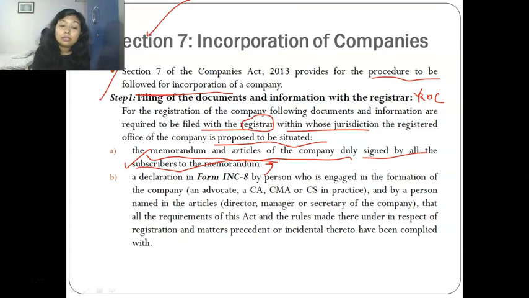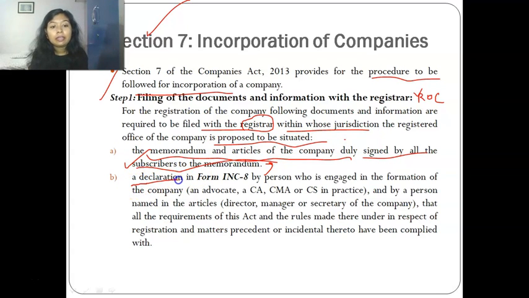Whoever signs this memorandum will be considered a subscriber to the memorandum, and once the company is incorporated, these subscribers are called members of the company. So you need to submit the memorandum and articles of the company, duly signed by all the subscribers to the memorandum. Not one, not two, all the subscribers.